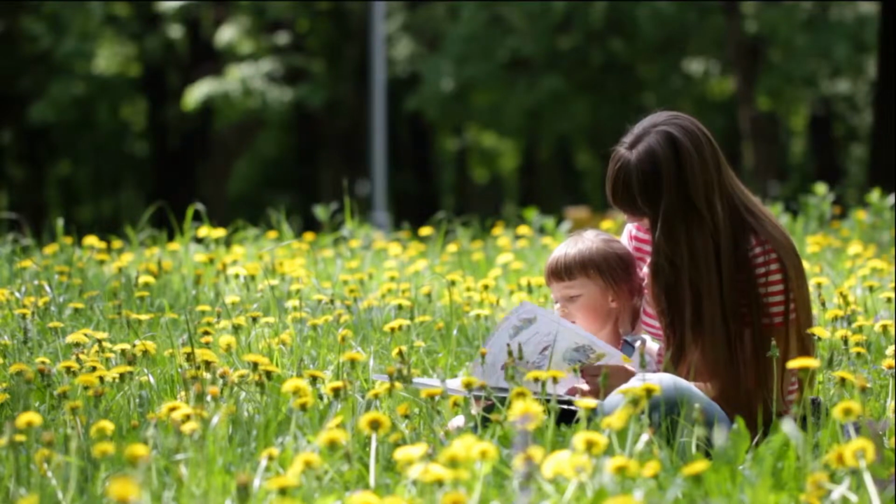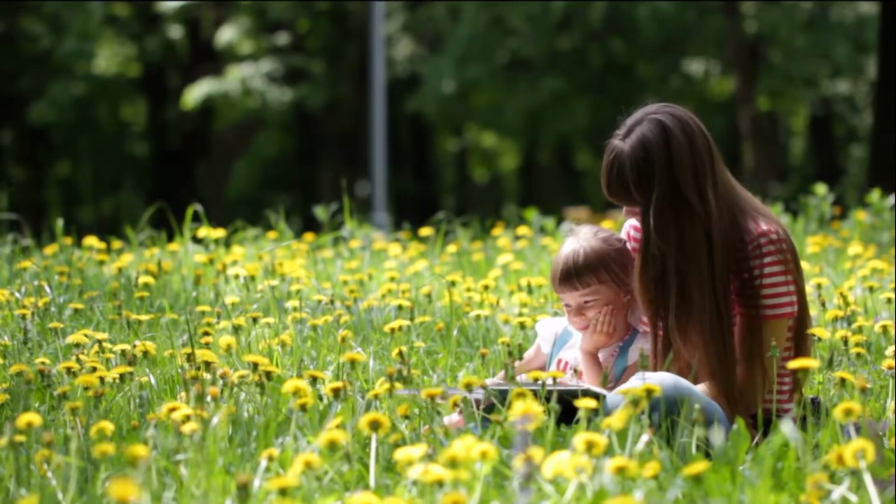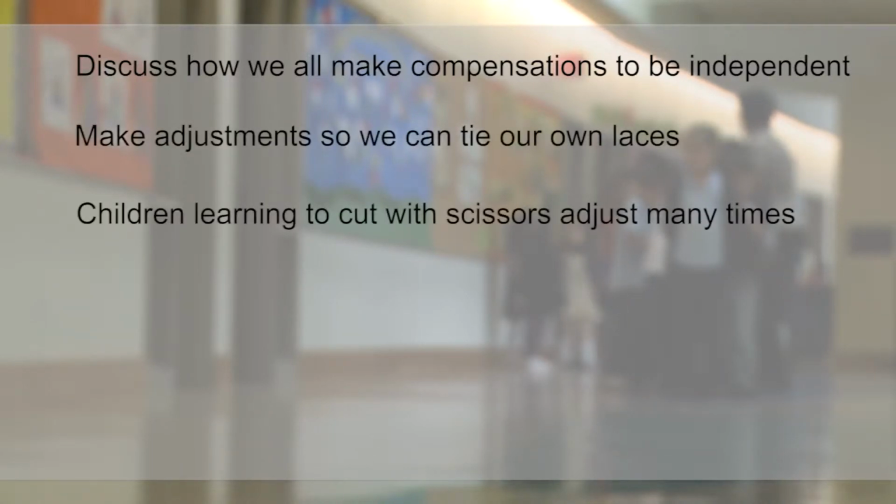How does a child compensate? Allow children to be aware of compensating factors that lead to autonomy. Discuss how we all make compensations so we can be independent. Make adjustments so we can tie our own laces. Children learning to cut with scissors adjust many times while altering their methods to their own liking.